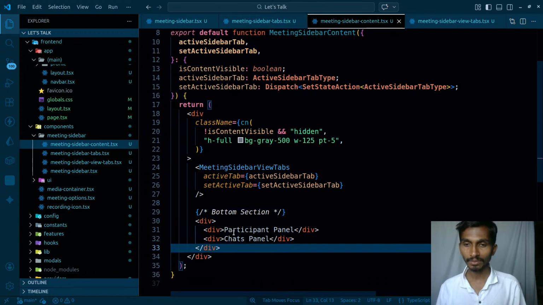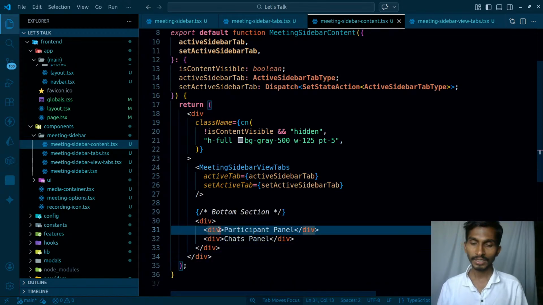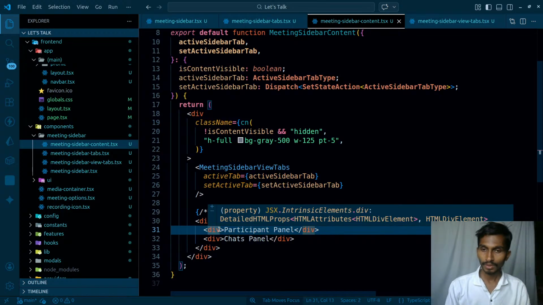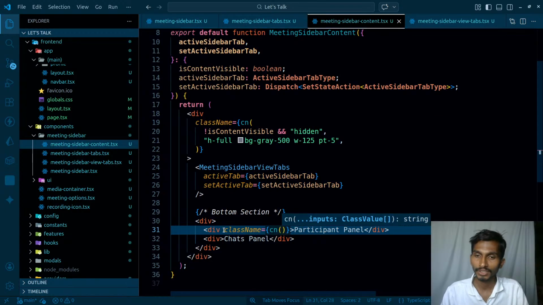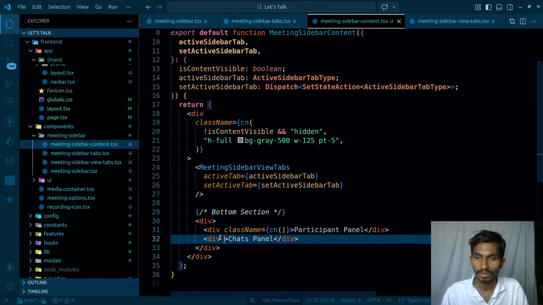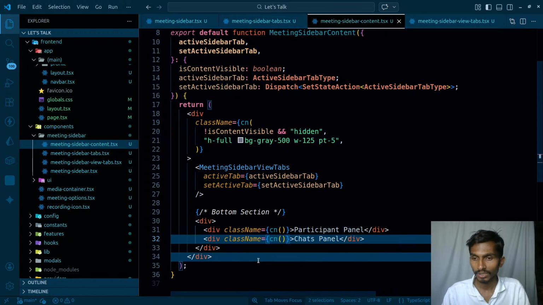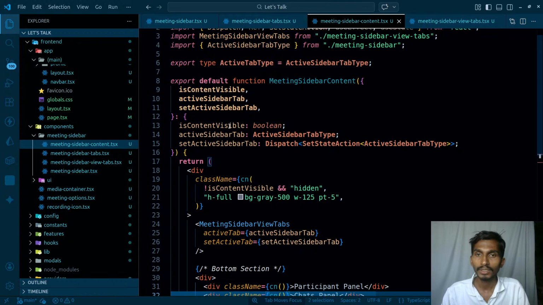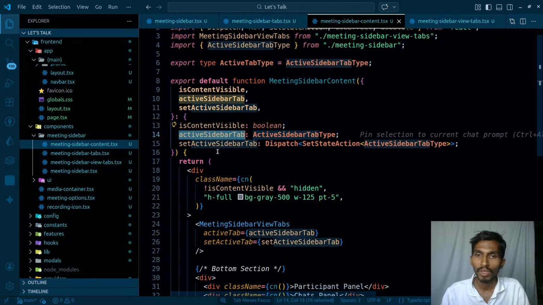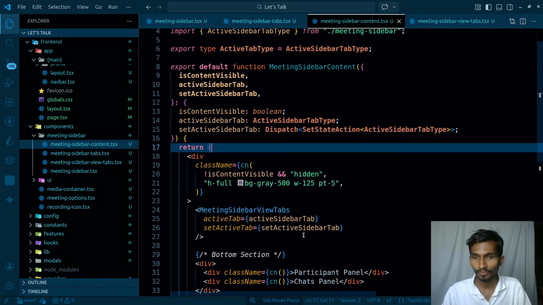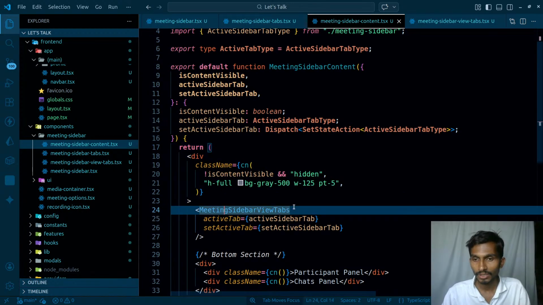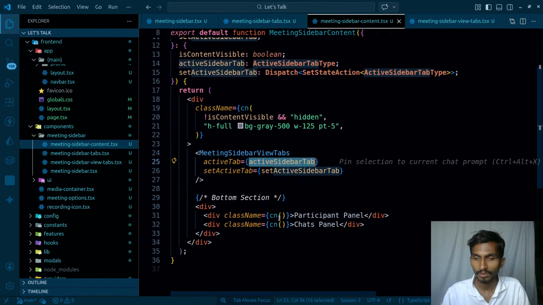Lastly, I'm going to be rendering them conditionally as well. Rendering them conditionally in the sense, class name and cn, they need to be rendered conditionally. Similarly, I'm going to use it here as well, just like this, and let's render them conditionally. What is that condition? That condition is going to be active sidebar tab. That's it. On the basis of that, I'm changing the sidebar view tabs as well.